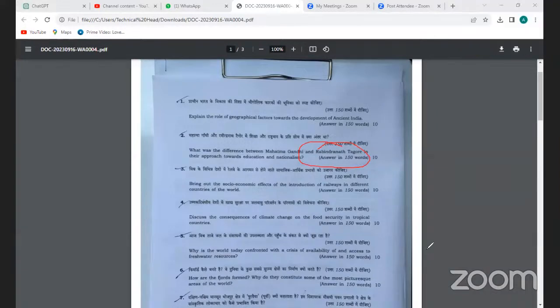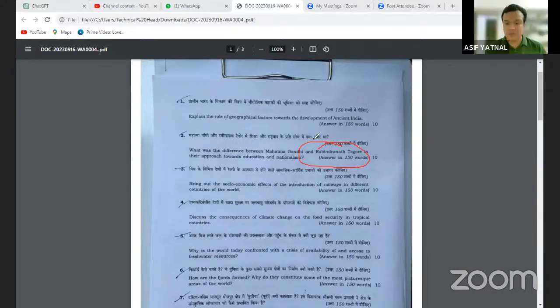Yes, sir. Okay, so what could be the reason why UPSC has asked questions with respect to Rabindranath Tagore? UPSC asks about Mahatma Gandhi, but why Rabindranath Tagore? Yes, Sagar, what do you think?